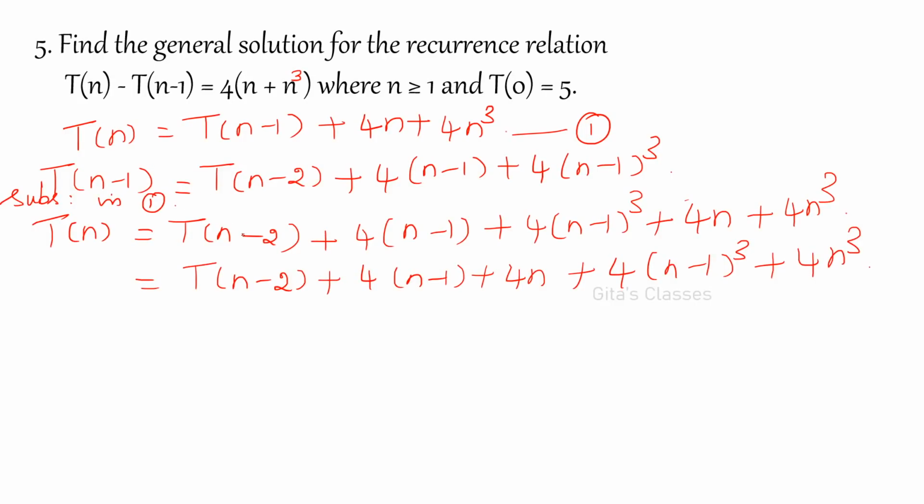What will be the next term? T of n minus 2 is T of n minus 3 plus 4 into (n minus 2) and 4 into (n minus 2) the whole cube, and so on.